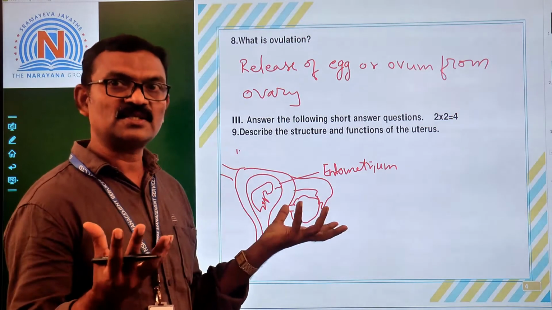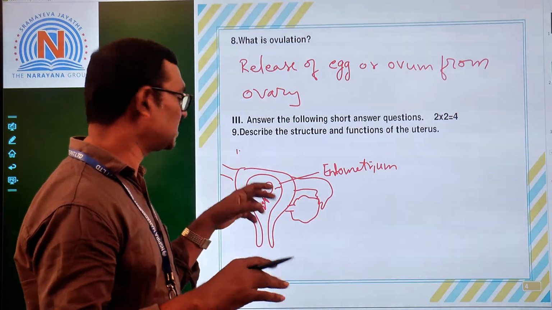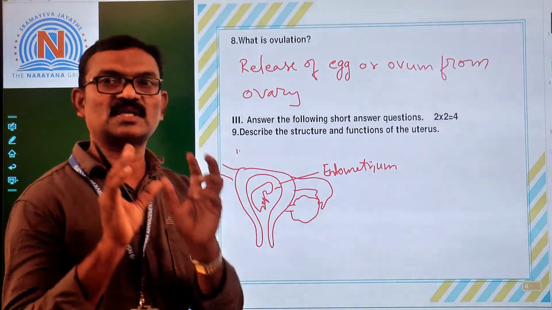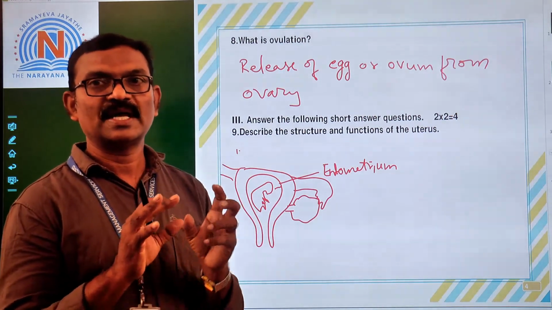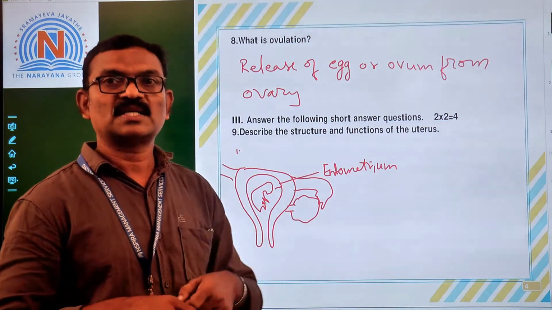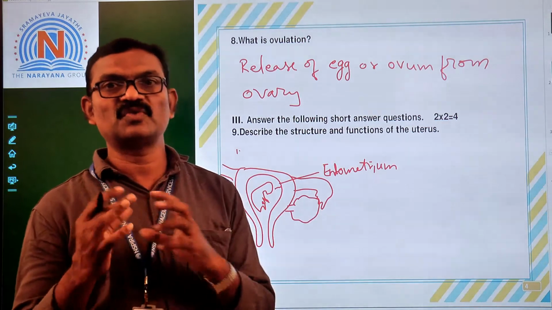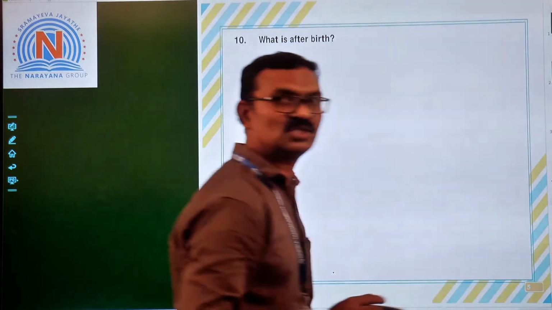If fertilization does not take place, the endometrium disintegrates and separates from the uterus and comes out along with some amount of blood. That is called menstruation. This endometrium develops for the supply of nourishment to the child and to dispose of the waste from the baby. Now, let us see the last question.